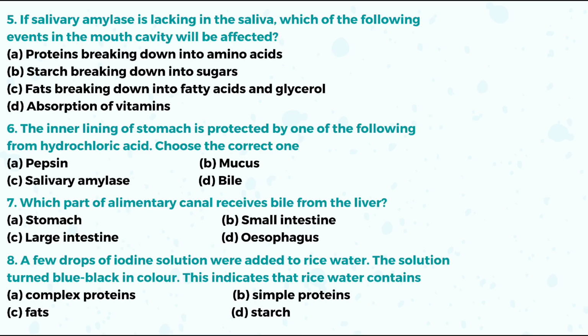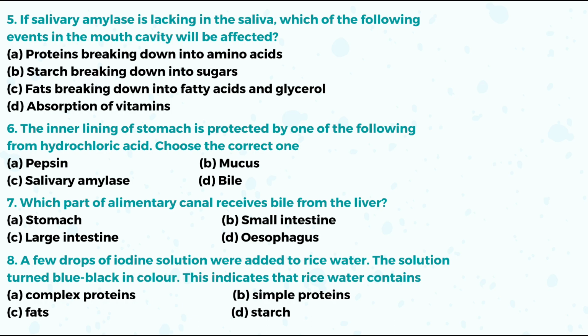Question number 5. If salivary amylase is lacking in the saliva, which of the following events in the mouth cavity will be affected? Yes, as you know, salivary amylase works on starch. It means option B is the right answer: starch breaking down into sugars. Question number 6. The inner lining of the stomach is protected by one of the following from hydrochloric acid. Choose the correct one. Yes, very simple. The correct answer is option B, mucus.